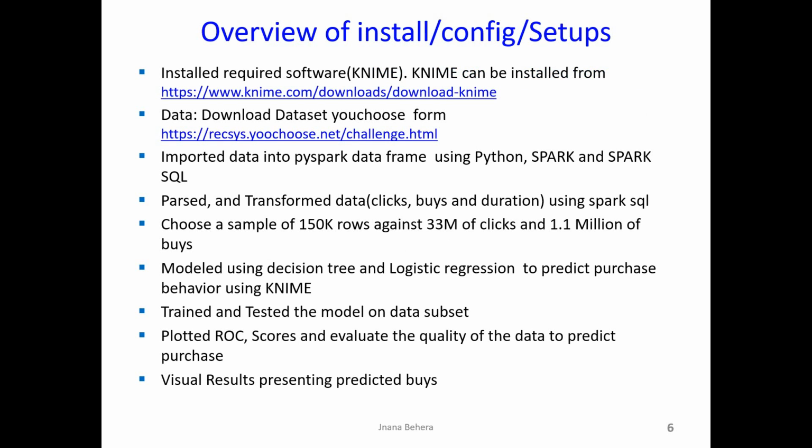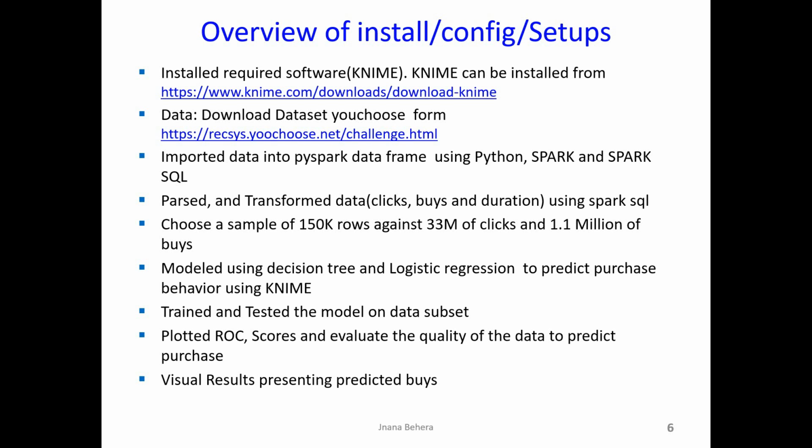Here is the overview of install, configuration and setup. I use the KNIME analytics platform, which can be installed from the link given here. Data is downloaded from the site given here. Since the size of the file was around 2 GB with 33 million clicks and I have two files to merge, I had to combine these files and select a subset of data sample for my prediction model.